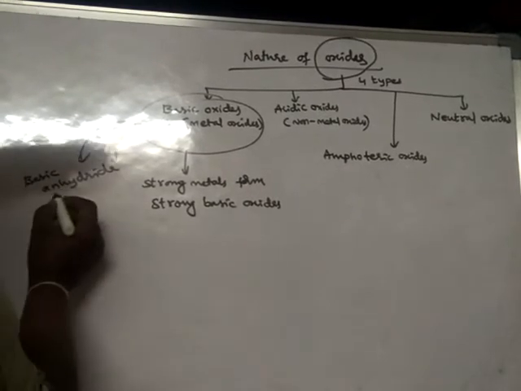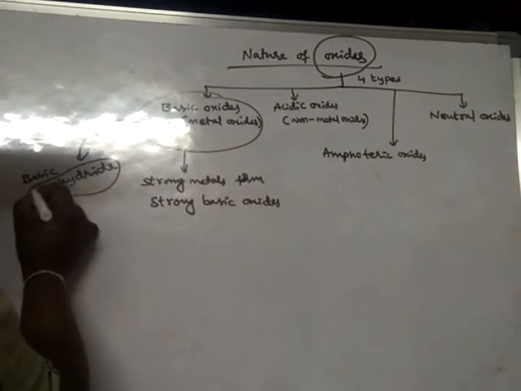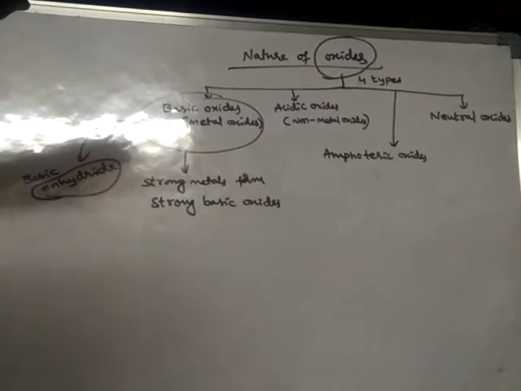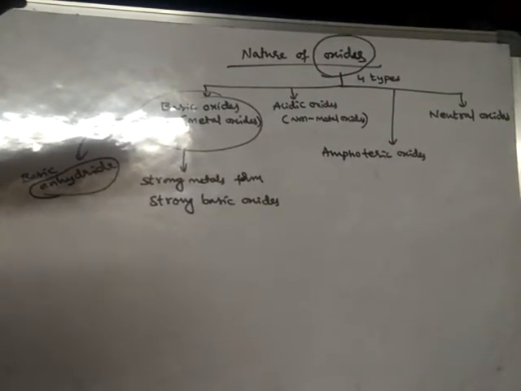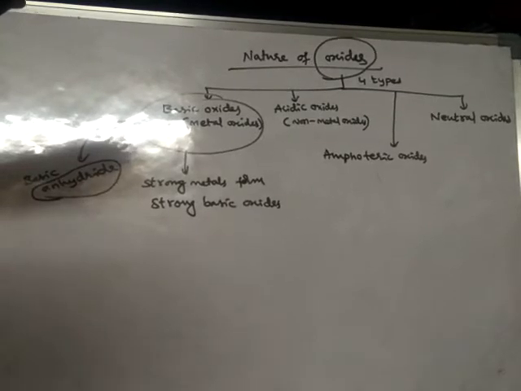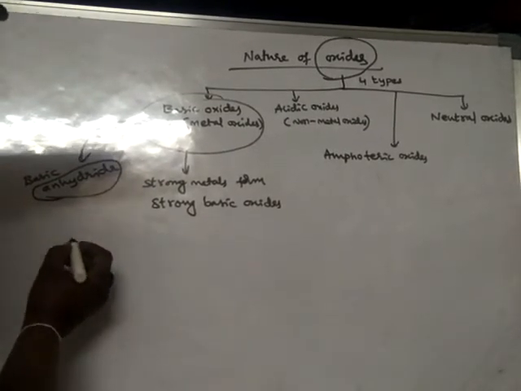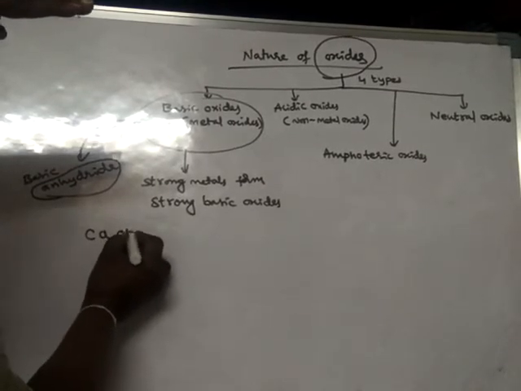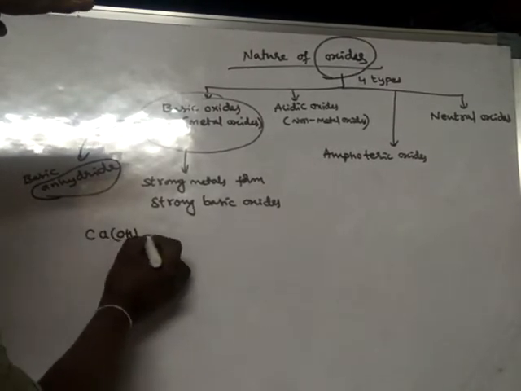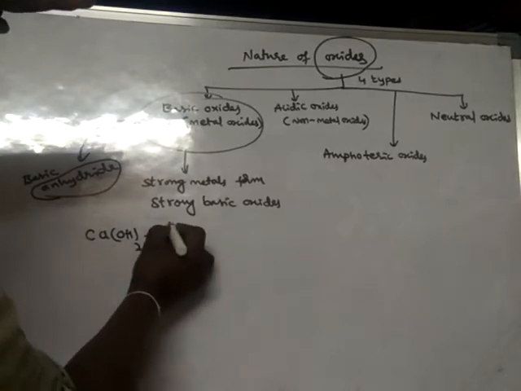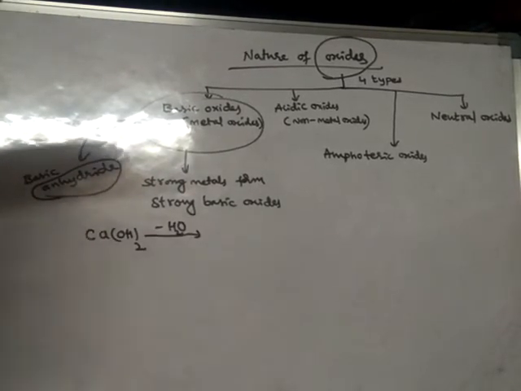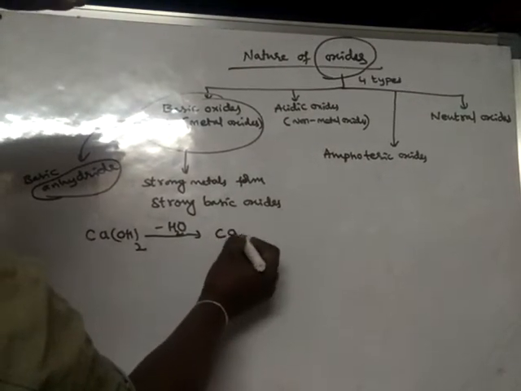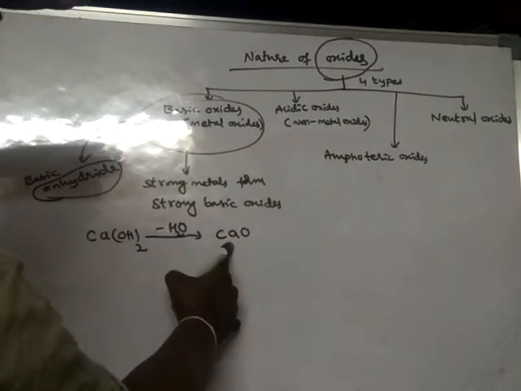What is anhydride? If you remove water from a compound, then the leftover substance is said to be anhydride. For example, let us take calcium hydroxide. From that, remove water. When water is removed from calcium hydroxide, it forms calcium oxide.